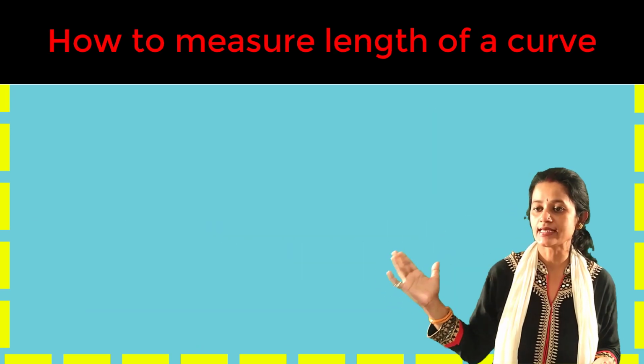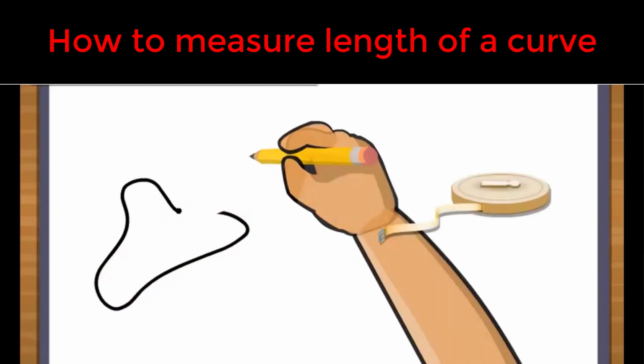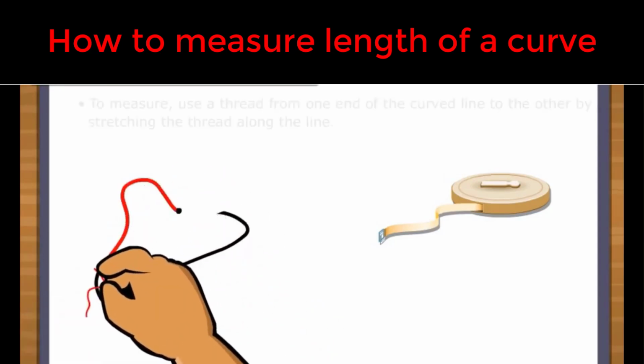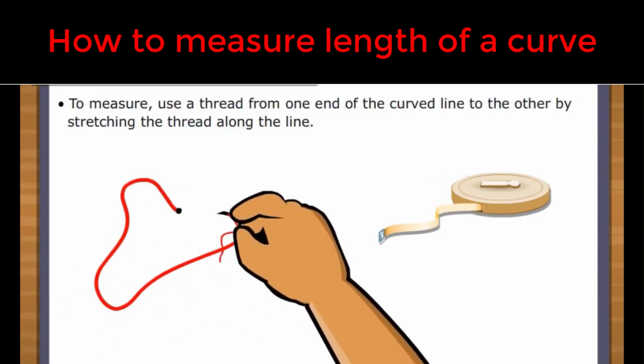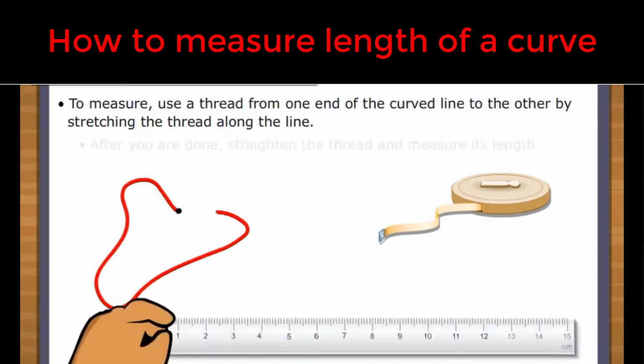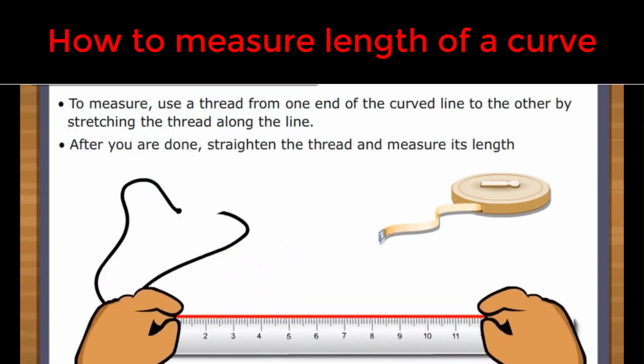Now, how to measure the length of a curve? To measure a curved line, the standard measuring tape will not be enough. You will have to use a different mechanism to arrive at the correct length of the curved line. To measure, you will use a thread along the line of the curve. You will use the thread from one end of the curved line to the other end by stretching the thread along the line. After you're done, straighten the thread and measure its length.